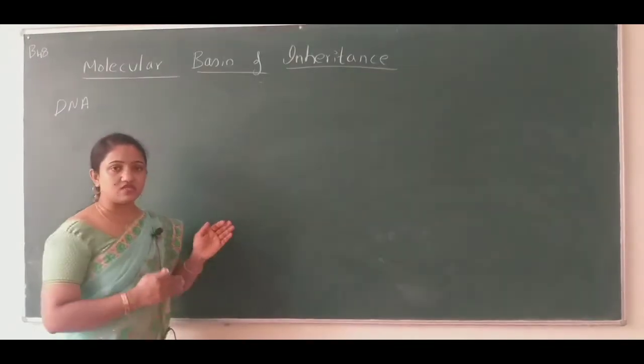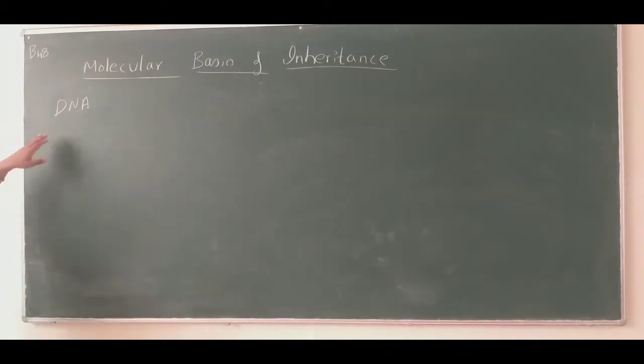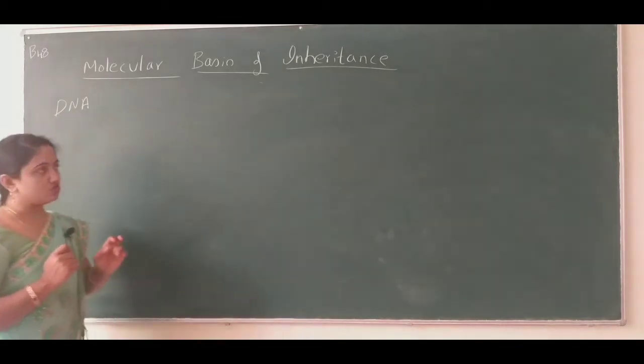Nowadays we learn it as the double helical model of DNA. So we'll see the nucleosides and the nucleotides, and we'll move on to the polynucleotide chain.